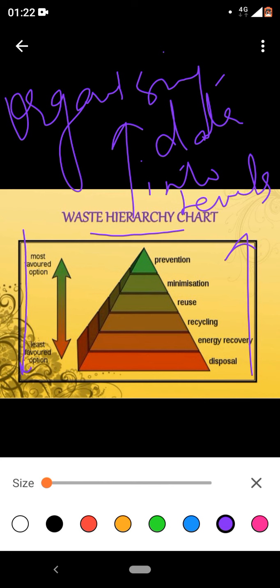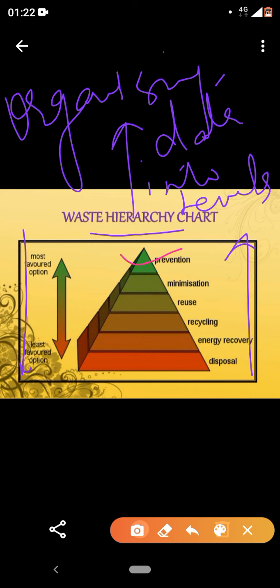Clear with this? So the very first thing, the most favorite option, is prevention. We need to prevent. We should stop producing waste, but I told you we cannot. It's a myth, okay? But we should try. Next, minimization. If you cannot prevent, you can minimize the production of anything. Try to reuse. Even if produced, try to reuse again. Recycle, so that it can be used again after processing.